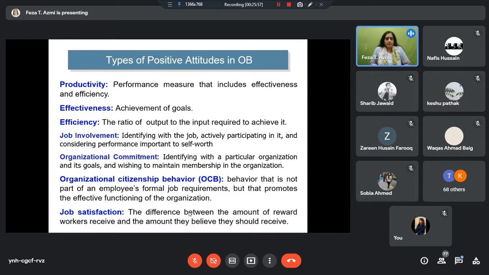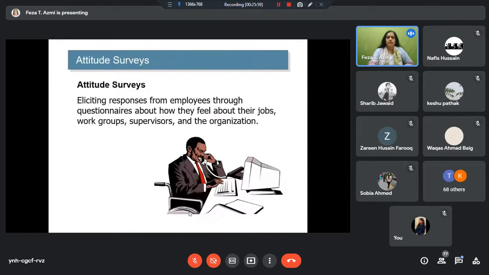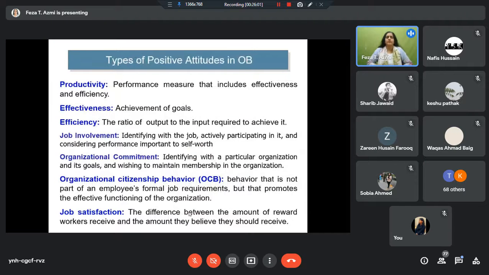Types of positive attitudes in OB. What are the things that we value? So organizations, they value productivity naturally. They value performance. I mean, why do they have you as an employee? Because they want you to perform. They want you to be productive. So that is obviously something that they want you to do. They value that attitude. They value effectiveness, for example. They value efficiency, for example.